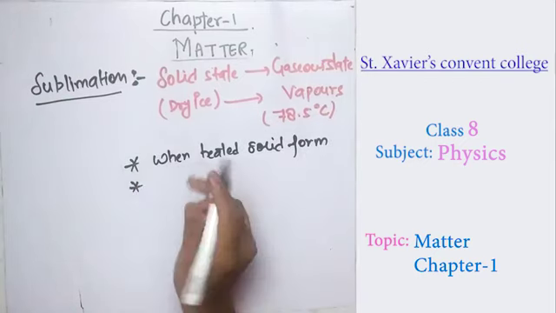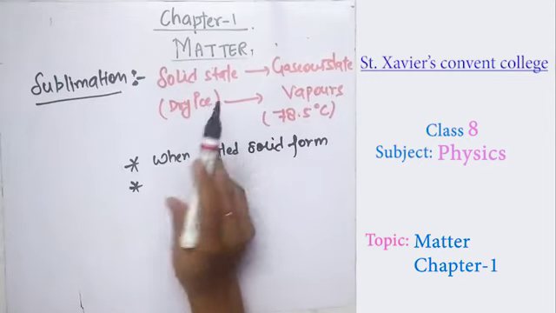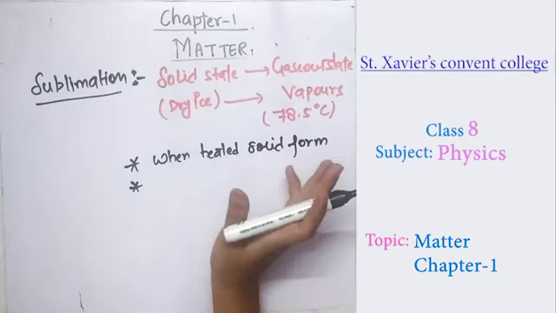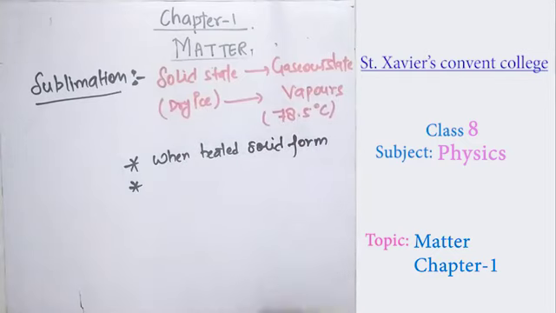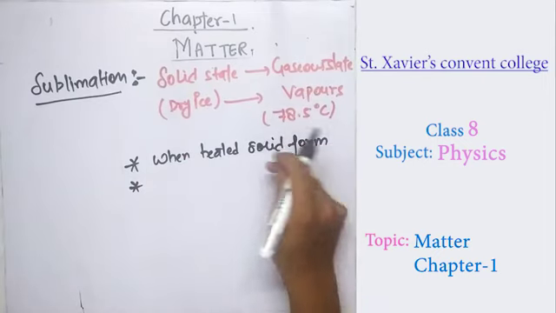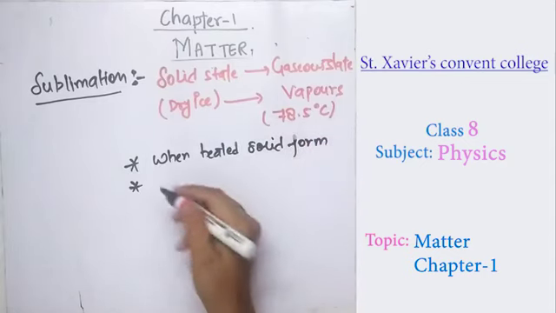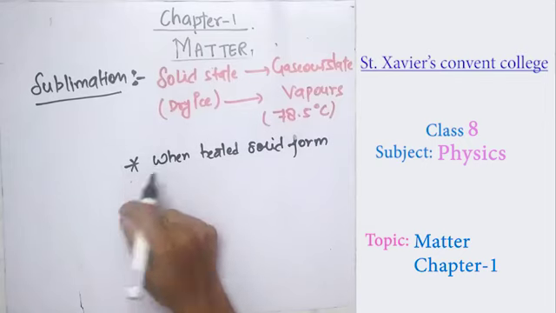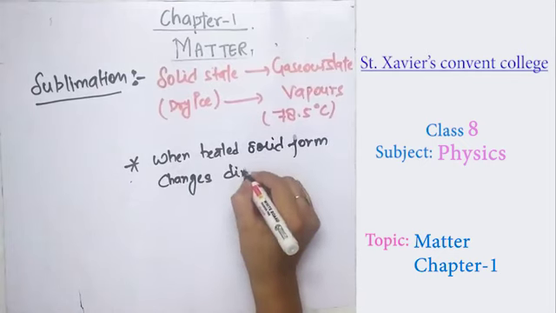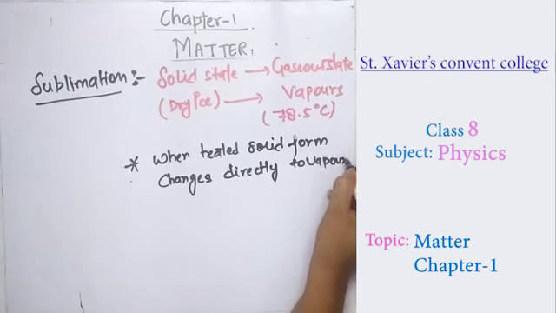Here we are changing the solid directly to the gaseous form, we are not coming to the liquid state. So when heated, the solid form changes directly to vapors, so they do not move to the liquid form.